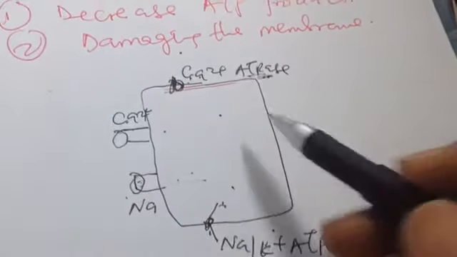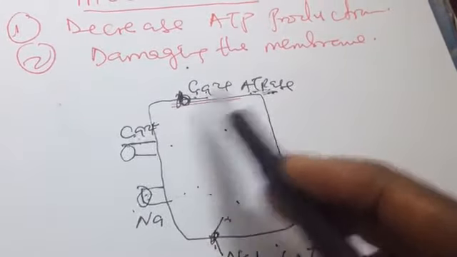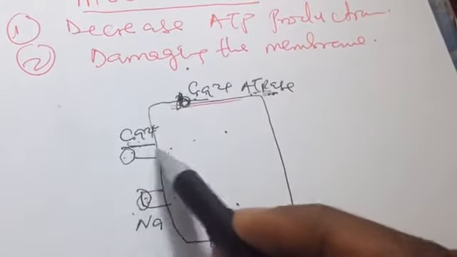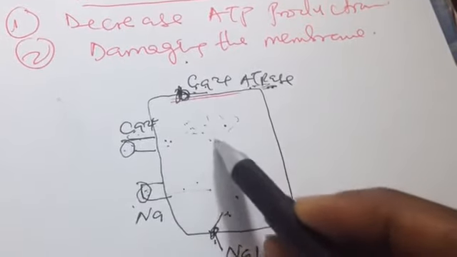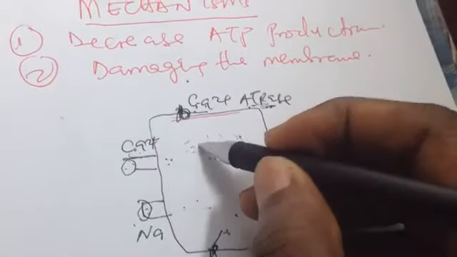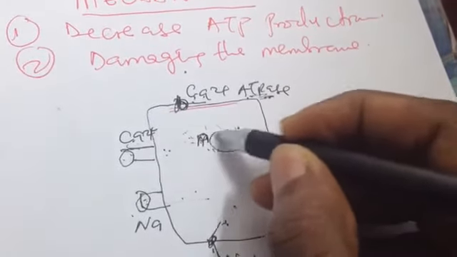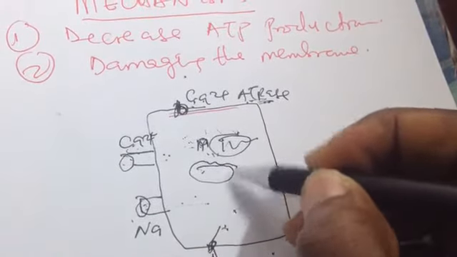When the calcium ATPase is not working, the calcium will accumulate, because here it doesn't need energy. So definitely the calcium will accumulate inside the cells, and then the calcium can damage cell components like mitochondria, like the lysosomal membrane.